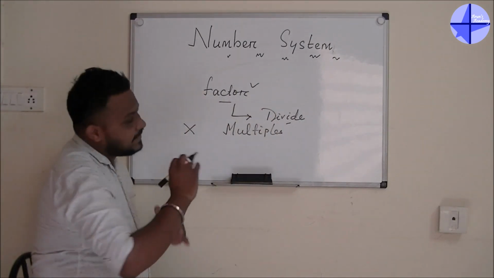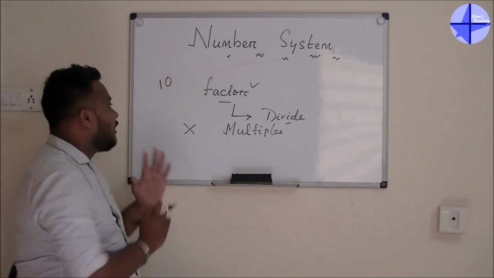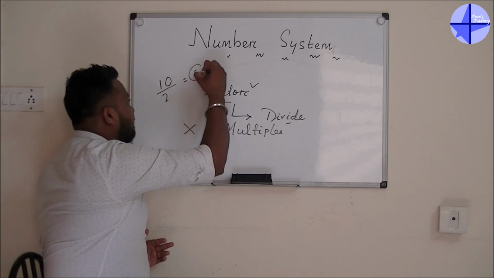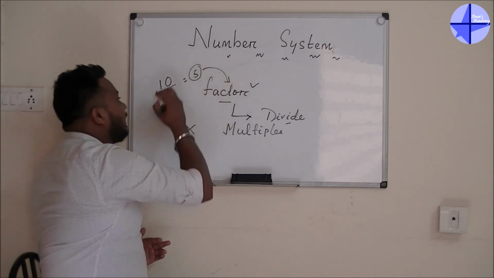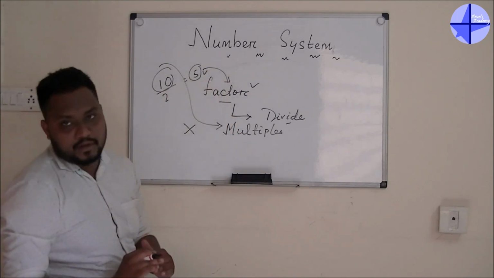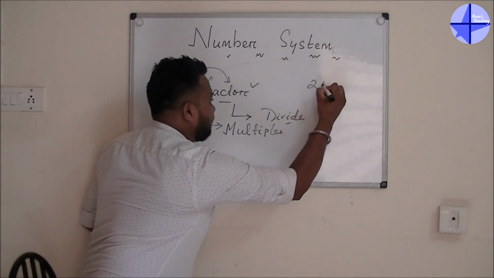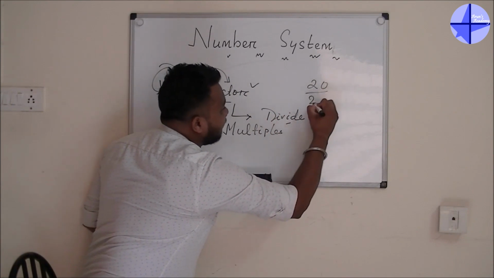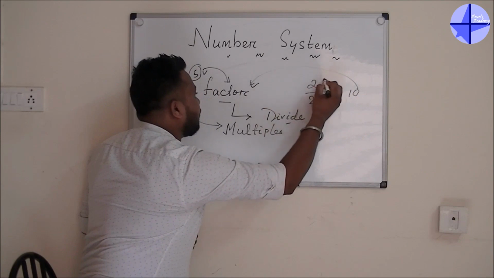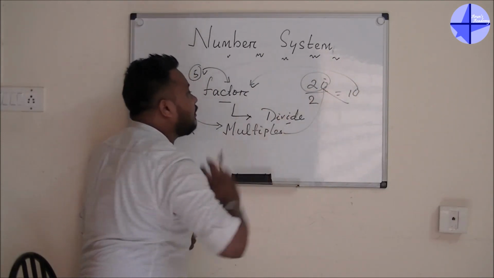Okay, so guys, let's take a number for the example. Let's say it is 10. Okay, so if you divide the thing, 10 divided by 2, you will get 5. So 5 is the factor and 10 is the multiple of 5. Okay, so guys, if I will take another example, let's say 20. Okay, so 20 divided by 2, answer is 10. So 10 is the factor of 20 and 20 is the multiple of 10.